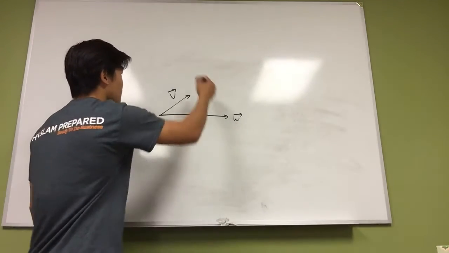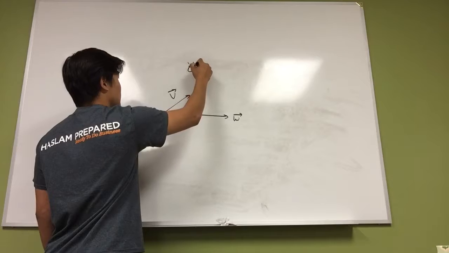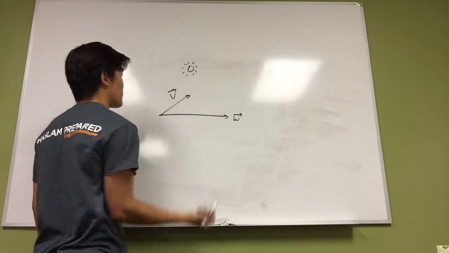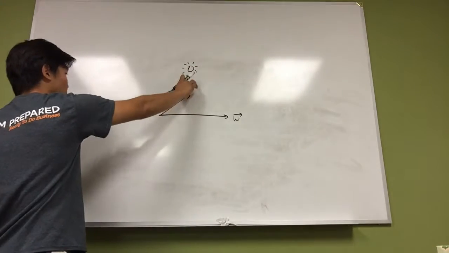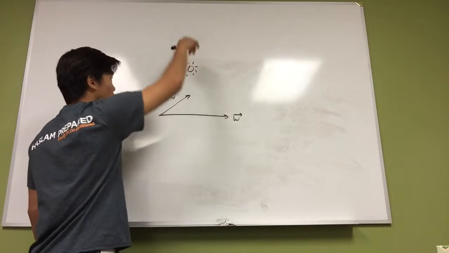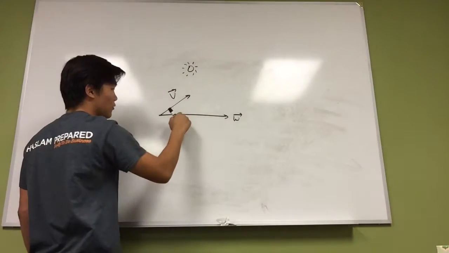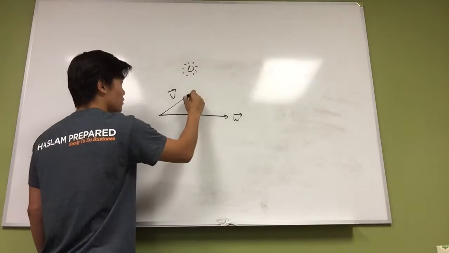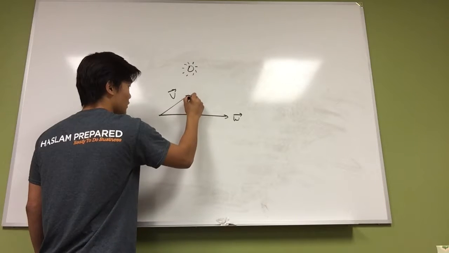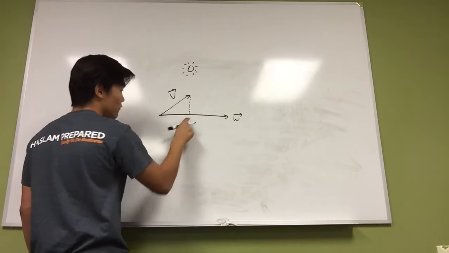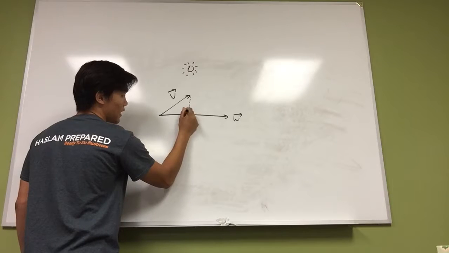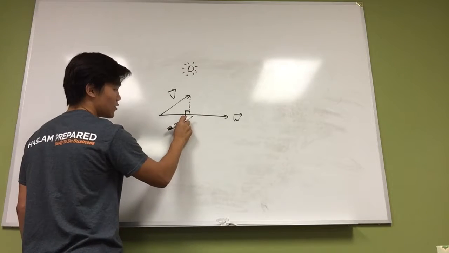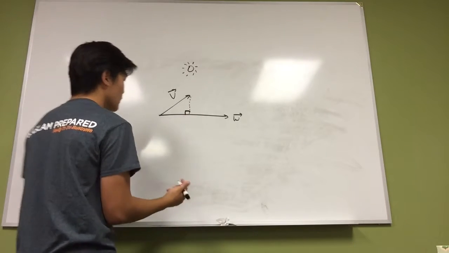Well, let's say we have a light on the top. So when this light comes down, we have a shadow over here. So it's going to be directly downwards. If it's directly down, this is obviously going to be 90 degrees, and it always has to be 90 degrees when we're doing a projection.